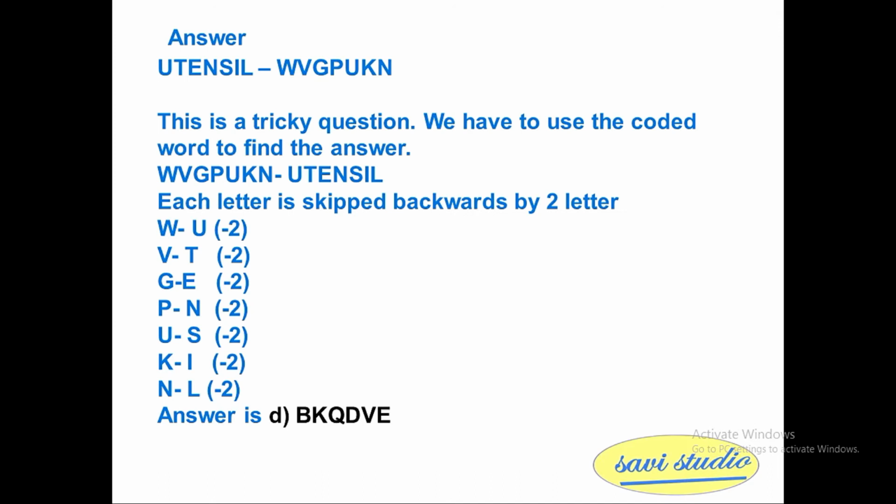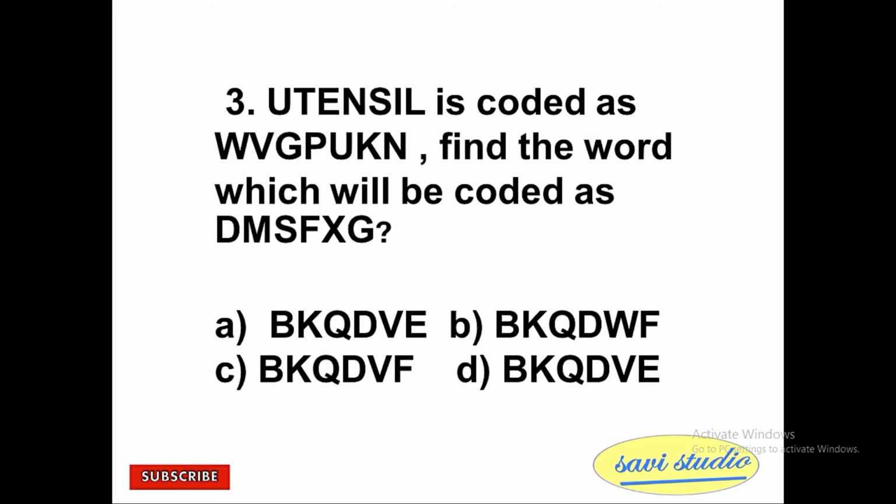So let's deduce the logic for this. Utensil is written as WVGPUKN. This is kind of a tricky question. We have to use the coded word to find the answer. If you observe, the options given all start with B. If you see U and B, getting a relation will be difficult.